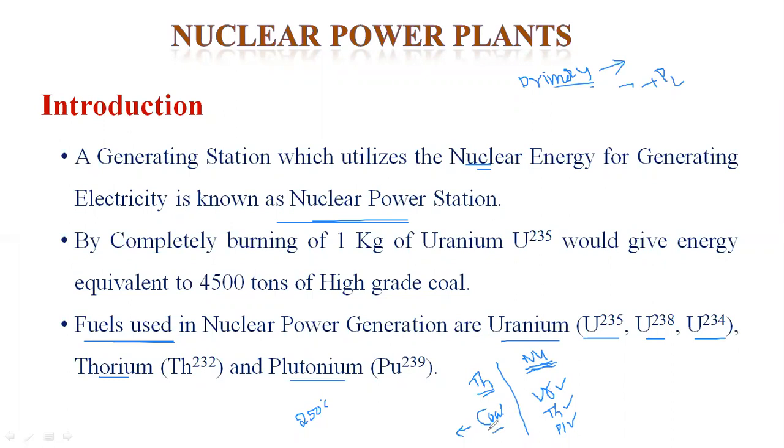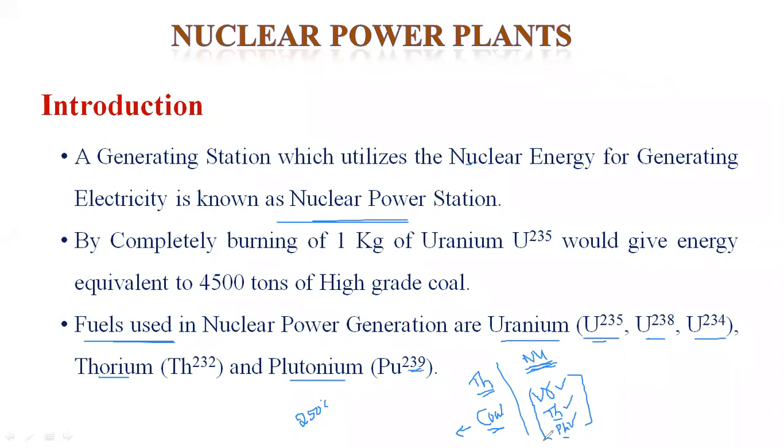Here the fuel is coal. Again, coal is classified into bituminous, subbituminous, anthracite, semi-anthracite, lignite, and so on. Similarly, in the nuclear power plant, the fuel is classified as uranium, which in turn has uranium 235, uranium 238, then thorium 232 and plutonium Pu239. Thorium is represented by Th, plutonium is represented by Pu, and the number is 239.